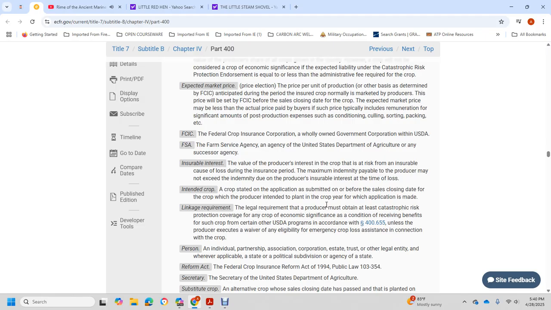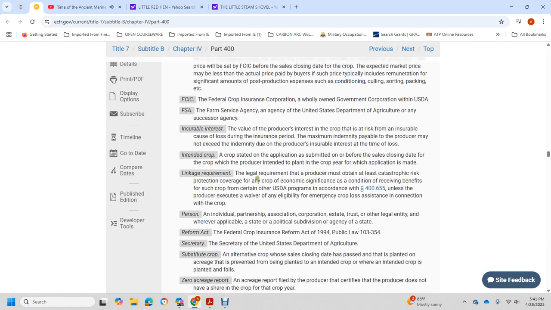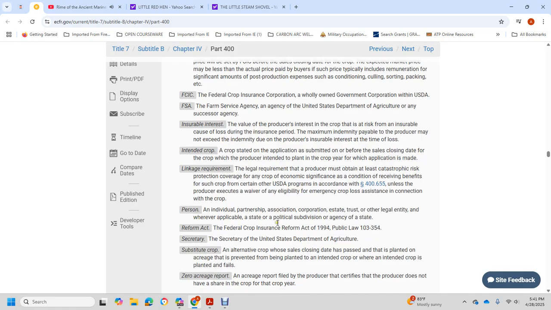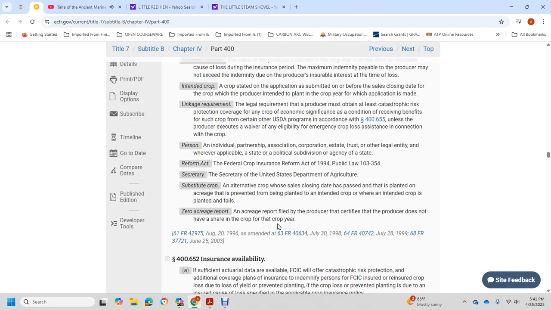A significant condition for receiving the benefits of certain USDA programs, according to the 455, is that the producer executes the waiver of the eligibility for emergency crop loss assistance in connection with the crop. Person means an individual, partnership, association, corporation, state, trust or legal entity, where applicable, including a state, public political subdivision or agency of the state, with the Reform Act, Federal Crop Insurance Reform Act of 1994, Public Law 103-354. Secretary means the Secretary of the United States Department of Agriculture.